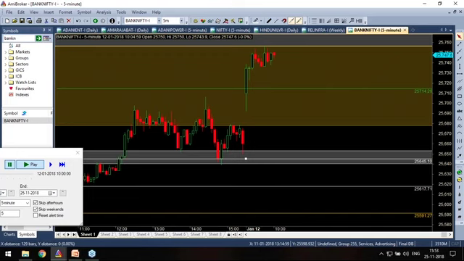See, understand this point, friends. Whenever I mark a zone, whenever price is above the zone, I am looking for long. Whenever the price is below the zone, I am waiting at the zone, which means I am looking for short. Gautam sir, is that clear? I was looking for it here. See what happened in this case.